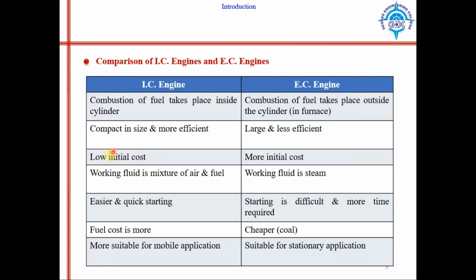Initial cost of IC engines is low, whereas initial cost of external combustion engines is higher. Working fluid in IC engines is a mixture of air and fuel, whereas in EC engines working fluid is steam. We convert water into steam, and then utilize that steam to run the engine.